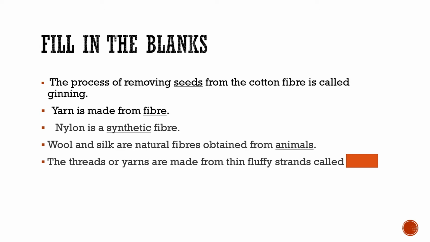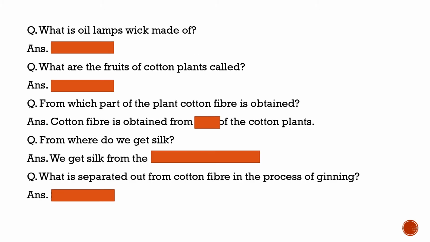Now, the threads or yarns are made from thin fluffy strands called, what is it called? It is called fiber. So, yarns are produced from fibers. Now, a question for you. What is a lamp wick made of? Have you helped your mama to make the wick of an oil lamp? It is made of cotton wool.